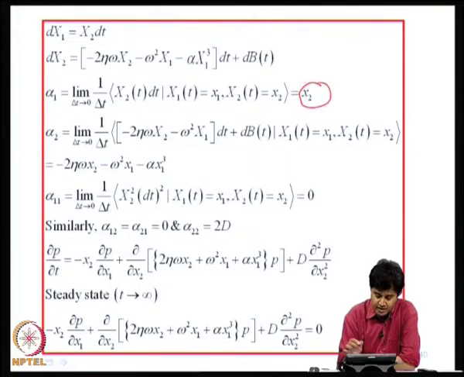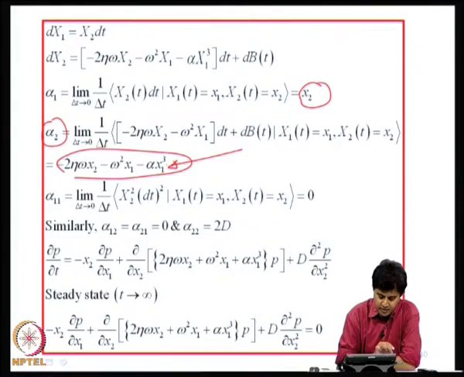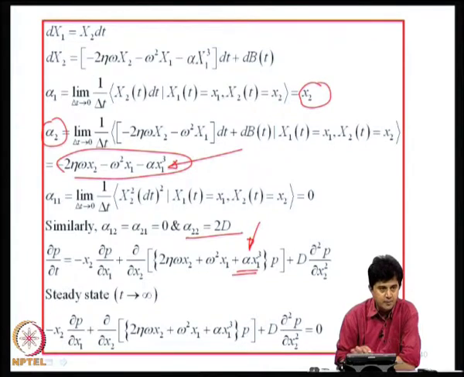Alpha 1 would remain as x2, but this alpha 2 would now contain the influence of nonlinear term, and alpha 1 1, alpha 1 2 and alpha 2 1 will be 0, alpha 2 2 will be 2d. Now, the governing equation will have the influence of nonlinearity through an additional term in the coefficient here. Okay. So, here again, since the incremental moments are independent of time, one can think of steady state solutions and we can look at the reduced partial differential equation governing the steady state solution.